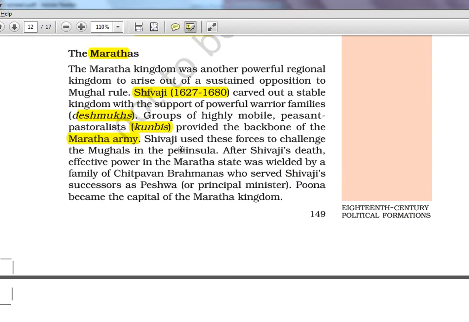After Shivaji's death, effective power in the Maratha state was wielded by a family of Chitpavan Brahmanas who served Shivaji's successor as Peshwa. So it's just telling the origin of Peshwa story. Okay, we know Peshwa, Bajirao and Balaji Rao, many people are there. So it's actually the Brahmana family. Okay, after Shivaji's death, they came into existence.